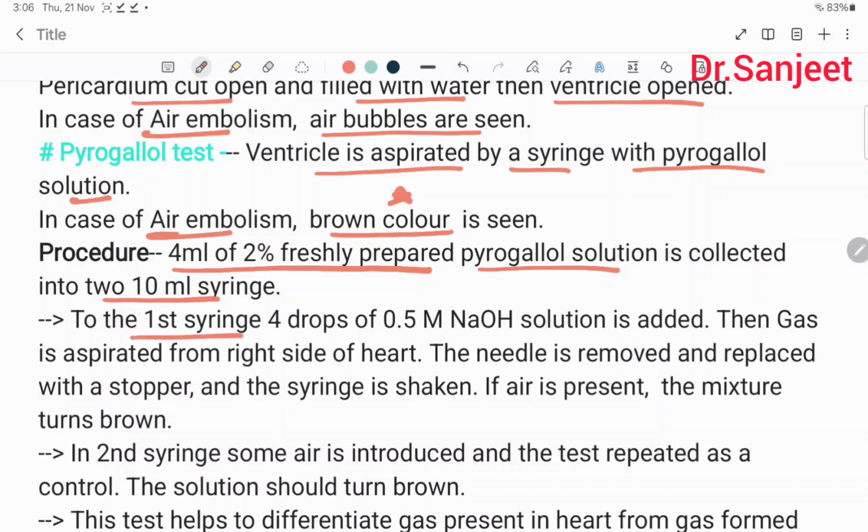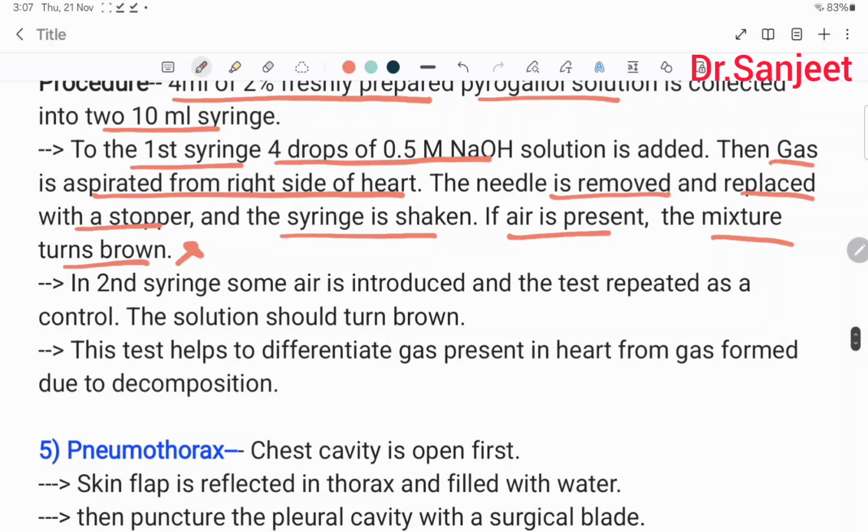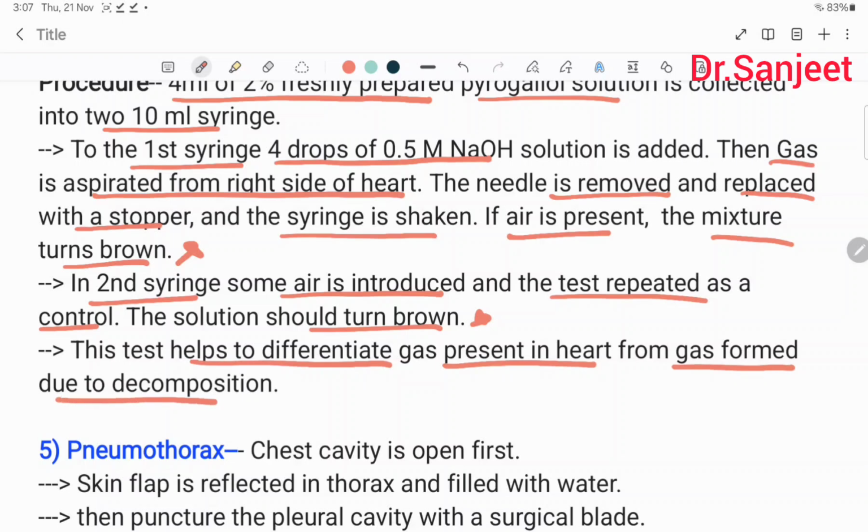To the first syringe, 4 drops of 0.5 M sodium hydroxide solution is added, then the gas is aspirated from the right side of the heart. The needle is removed and replaced with a stopper, and the syringe is shaken. If air is present, the mixture turns brown. In the second syringe, some air is introduced and the test repeated as a control, so it turns brown. This test helps to differentiate gas present in the heart from gas formed due to decomposition.